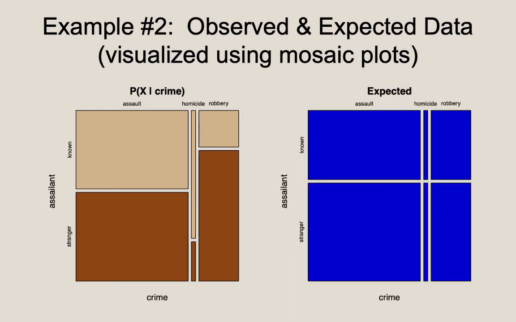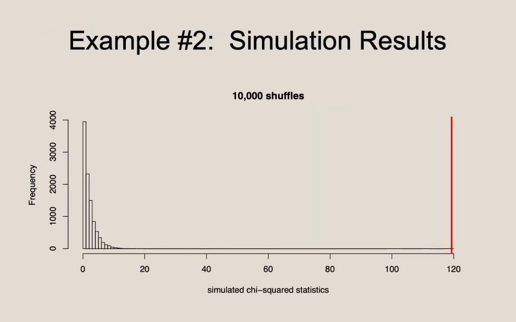Now, if they had all happened in the same proportion, then this is what the frequencies should have looked like. So the question for the null hypothesis statistical test, the NHST, is how likely are we to see this specific pattern just by random shuffling? Well, here's the results from a simulation. From this, we can see that none of our 10,000 simulations came even close to the chi-squared statistic we obtained. From this histogram, I'm hoping you can see why our p-value was so extremely low.